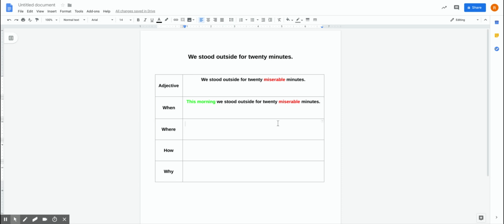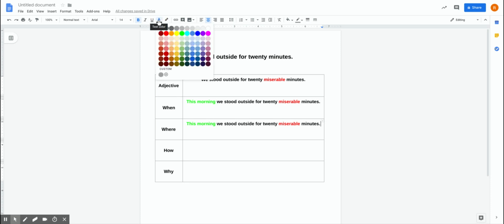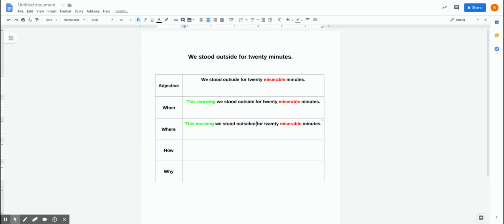So now I want to think to myself, does my reader know where I was standing outside? So I'm going to say this morning we stood outside, and let's say we stood outside of the school. So I'm going to add in this morning we stood outside of the school. Whoops, let me just fix that. We stood outside of the school for 20 miserable minutes. So I'm going to copy paste this.